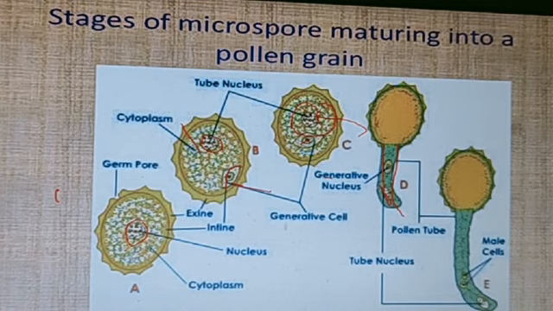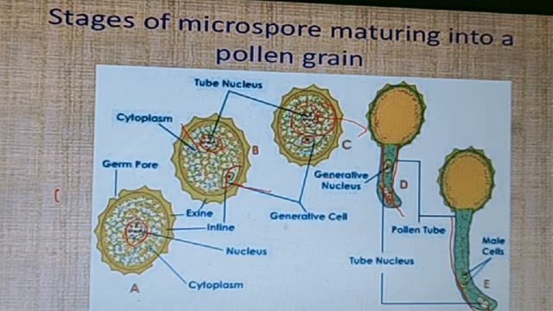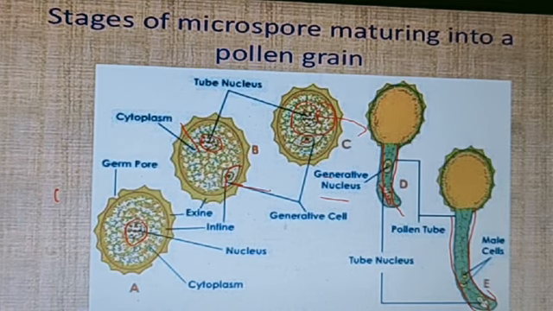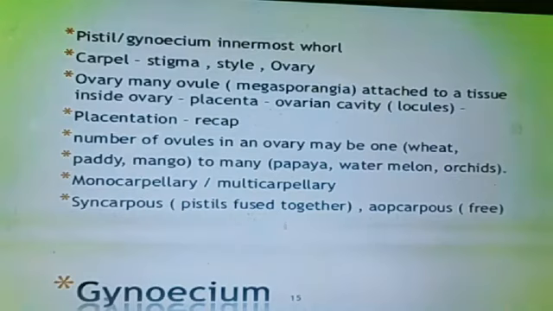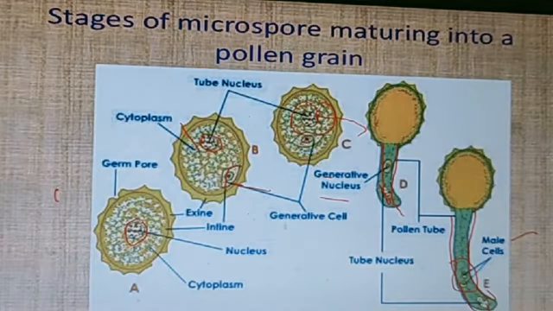The pollen tube extends like this, and inside it the generative nucleus divides into two cells, which are known as the male cells. With this we have finished the male reproductive system, or the androecium part of the flowering plants.